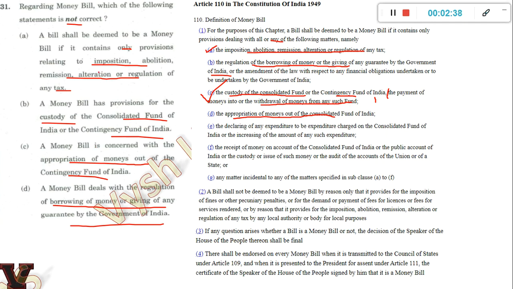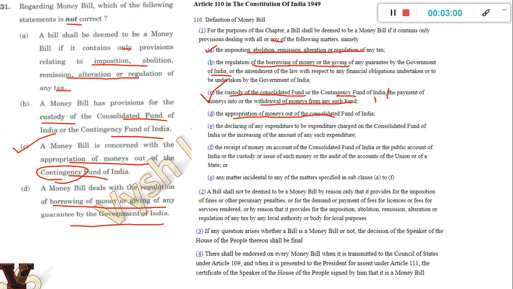But because the other 3 statements are true, you have to assume that this is false, because the other 3 are directly given. The third one is just an interpretation which you can take and say that is also true. But here, because A, B, D are definitely true, we know that by the clauses and the wordings of the Constitution, you have to go with answer C. C is not correct. Here it should have been Consolidated Fund of India.